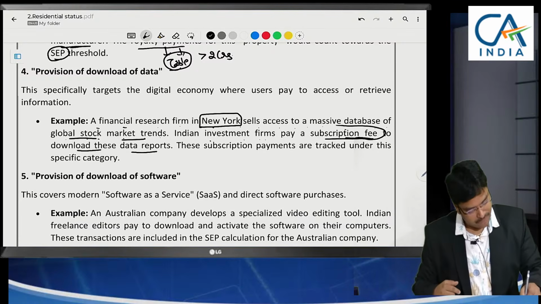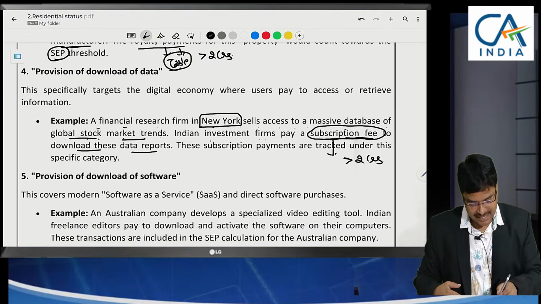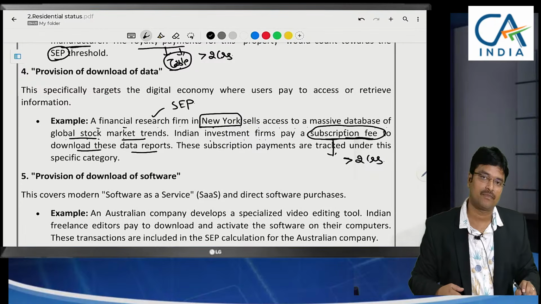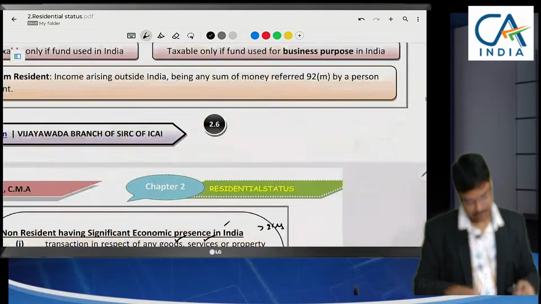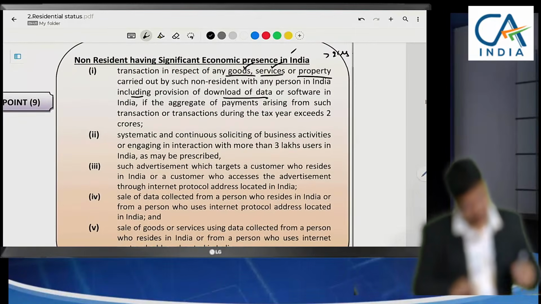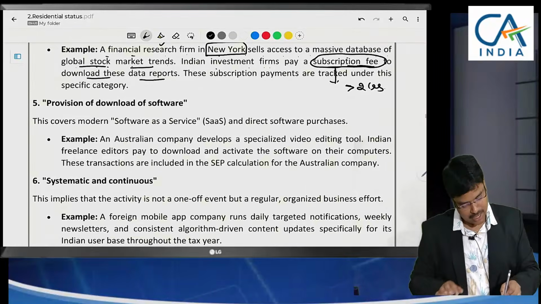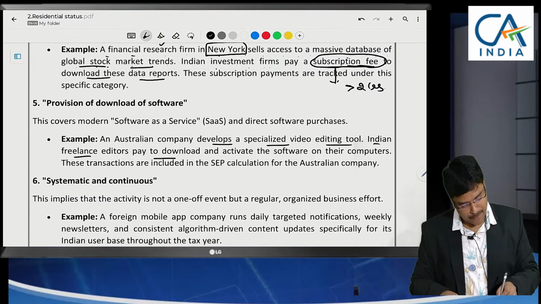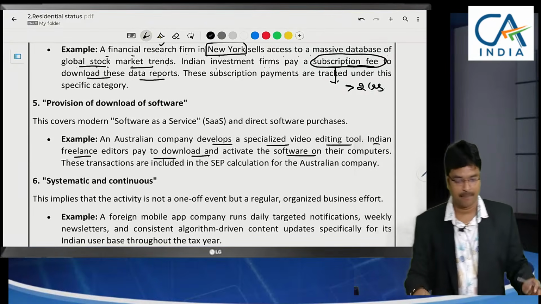If this subscription fee received from all the persons is greater than 2 crores, then we will deem that the research firm's significant economic presence is in India, and we will levy tax on that membership fee, subscription fee. Next. So downloading of data is completed, and next is downloading of software. Software is also the same thing. An Australian company develops a specialized video editing tool. Indian freelancers are making the payment and downloading the software on their computers. Everything is online.